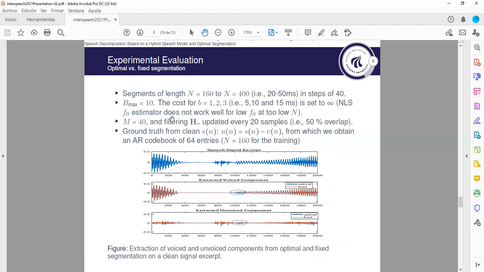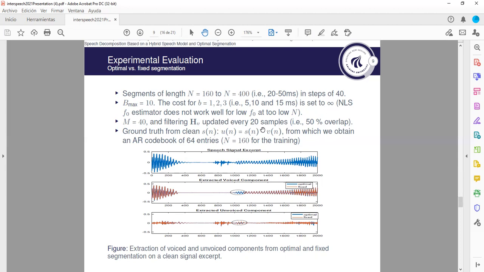And the dimensions of the filtering matrix are 40. We chose this because we know that 40 is a divisor of all these possible segment lengths, and it facilitates the processing. It actually matches all the parts of the signal very nicely. And this filtering is updated every 20 samples, which means that there is a 50% overlap.